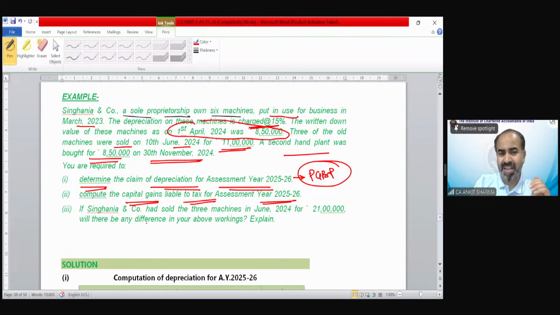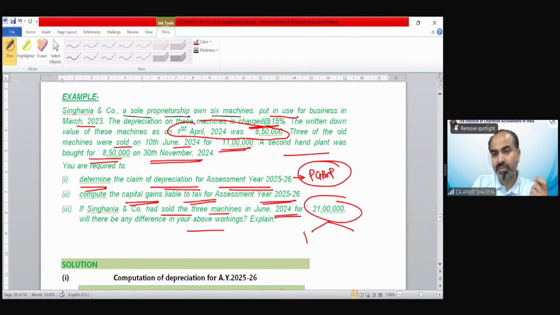The question says, suppose Singhania and Company had sold 3 machines in June 24 for 21 lakh rupees. It has been sold for 11 lakh, but now suppose these assets have been transferred for 21 lakh rupees, then what would be your depreciation and capital gain?